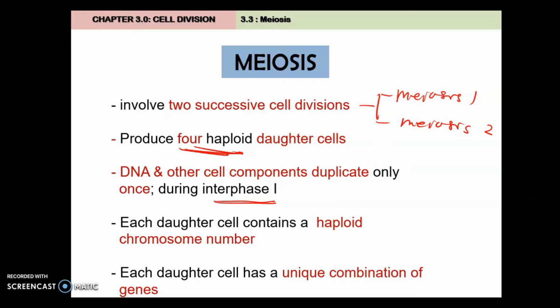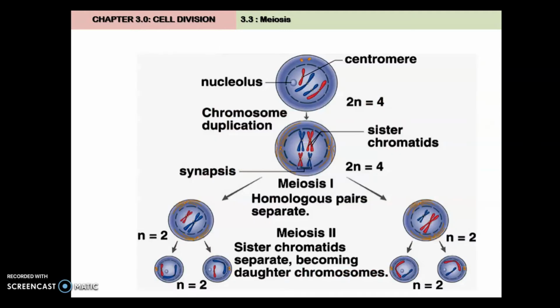For a normal cell, during S phase, they will duplicate their DNA. But after meiosis 1, the daughter cells produced will not replicate their DNA. That is the difference. And each daughter cell has a unique combination of genes. So this is the basic thing.